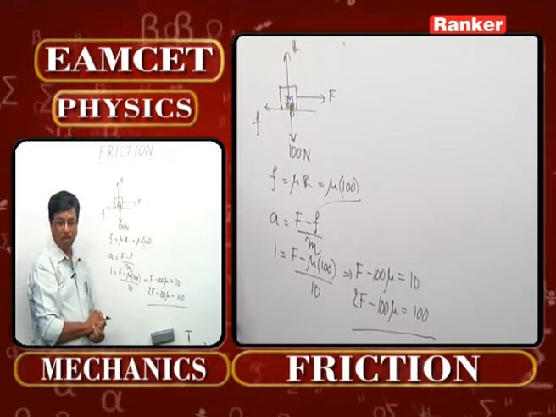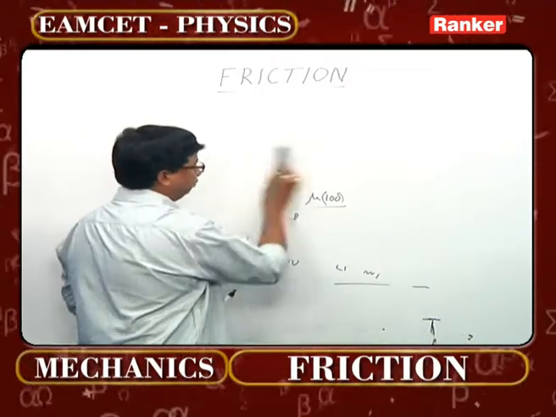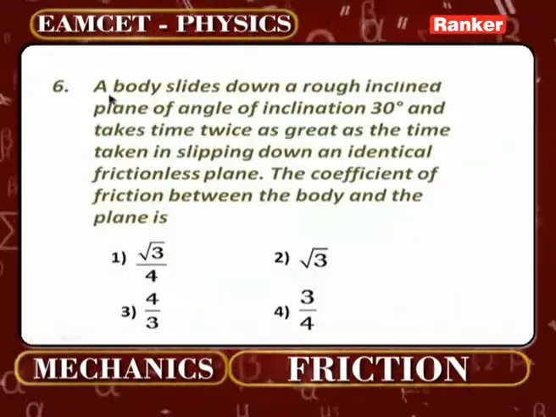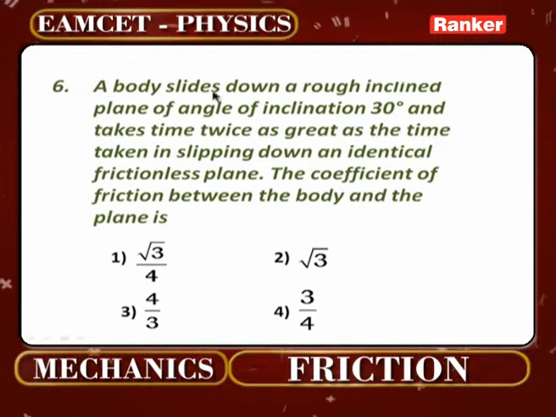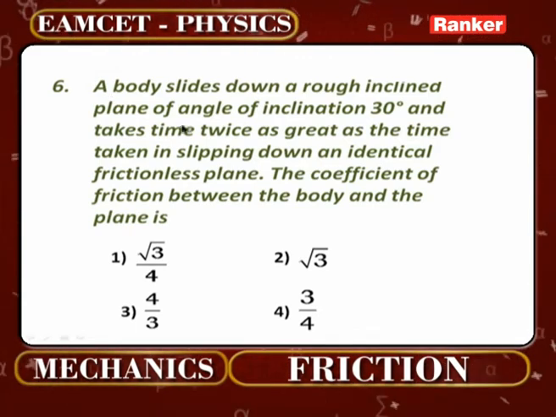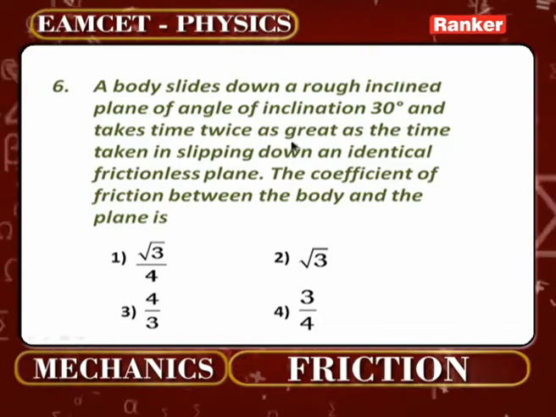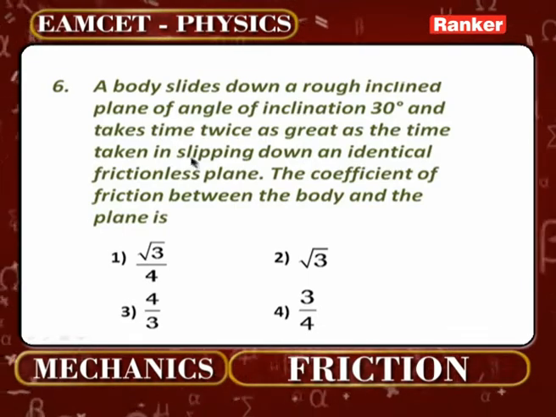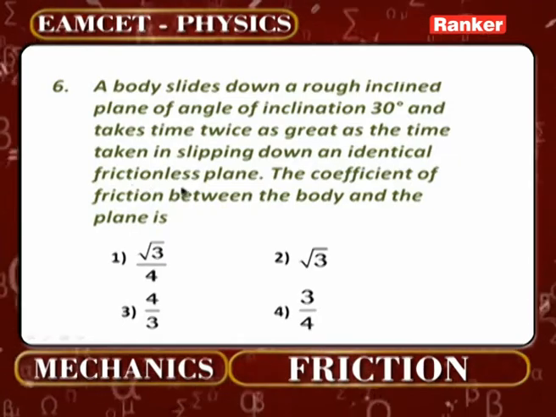Altogether a different model. Let us now take the commonly asked question at EAMCET examination. This type of question has appeared earlier several times. A body slides down a rough inclined plane of angle of inclination 30 degrees and takes time twice as great as the time taken in slipping down an identical frictionless plane.